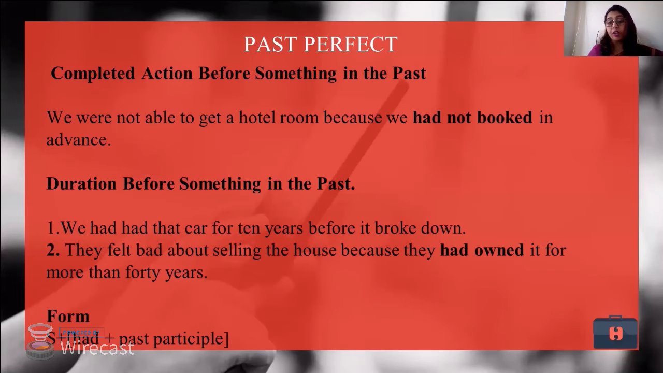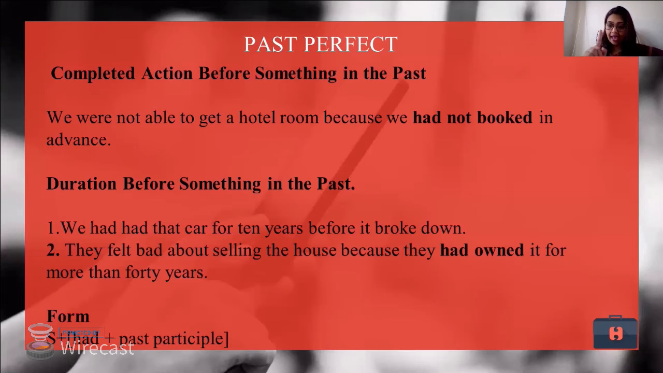Whereas some action that took place in the past takes up past. Now the question arises, what is the difference between simple past and past perfect tense? Or why do we need to use past perfect tense here? Simple past talks about some action which is finished and has no reference with the present tense. Whereas when we talk about past perfect tense, it has some reference with the present.